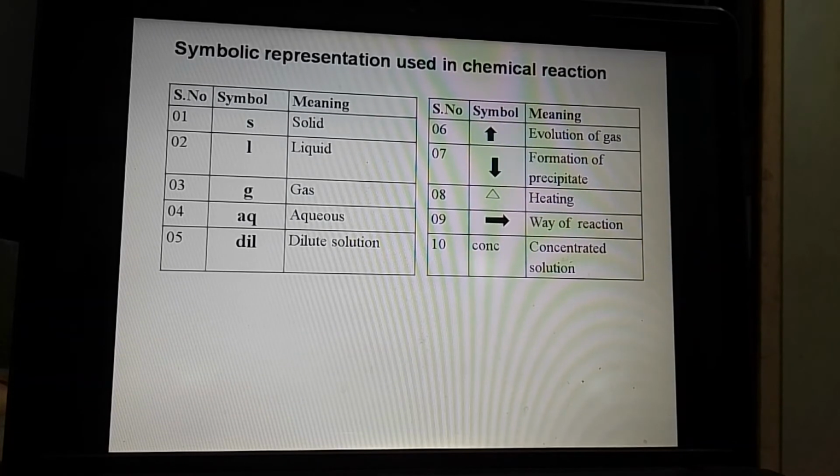Then the next one is the arrow, that is the way of reaction. As I already said, that is the direction of the reaction.